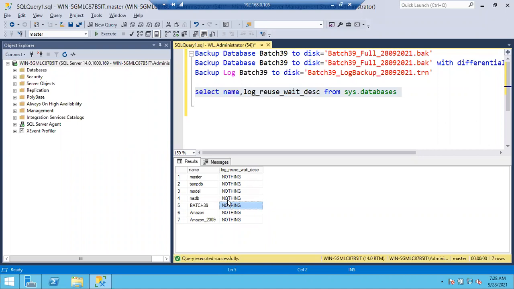Sometimes you can see log backup. Then what you have to do is take the log backup. Once you take the log backup, only then will the log file be truncated. If it is truncated automatically, there is no issue of space. But in the full recovery model, it won't truncate automatically. That only happens in the simple recovery model.